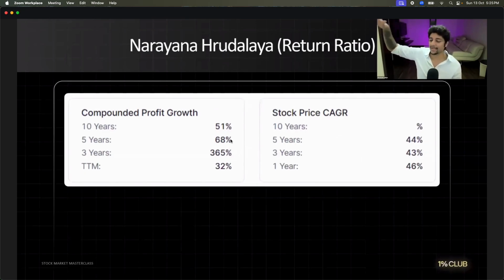And Narayana Hrudayalaya is a very big institution, by the way. It is not a small institution. We agree to that? They've been there for a very long time. Devi Shetty is the promoter. Quite a good guy, right? So there are companies like this that can do well. You just have to look at it.